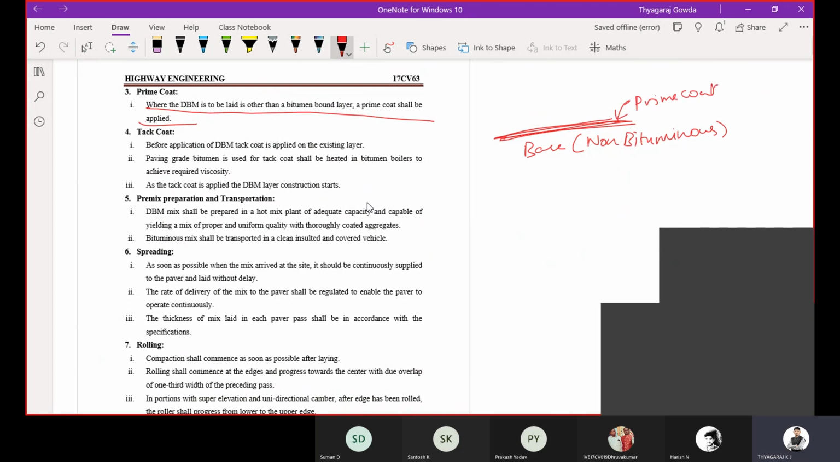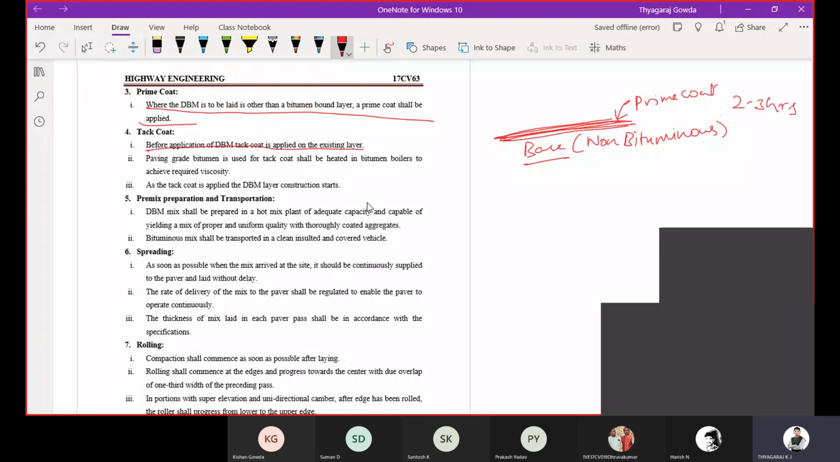So where the DBM is laid is other than the bitumen bound layer. Since the base layer is not a bituminous layer, that's why we are going to apply the prime coat. Then after applying the prime coat, the tack coat is going to be applied. After the prime coat application, you are going to leave it for 2 to 3 hours. Then you are going to apply the tack coat.